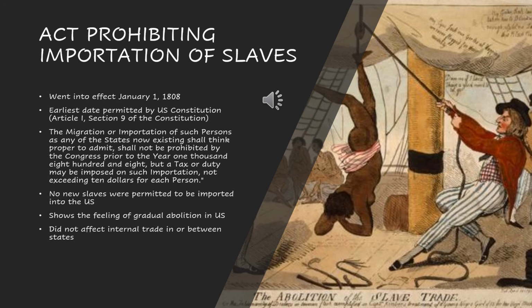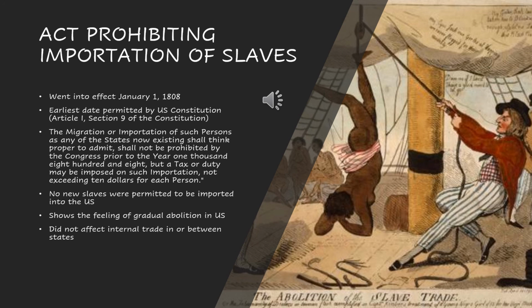So when we look at Article 1, Section 9 of the Constitution, it reads, "The migration or importation of such persons as any of the states now existing shall think proper to admit shall not be prohibited by the Congress prior to the year 1808, but a tax or duty may be imposed on such importation not exceeding $10 for each person."